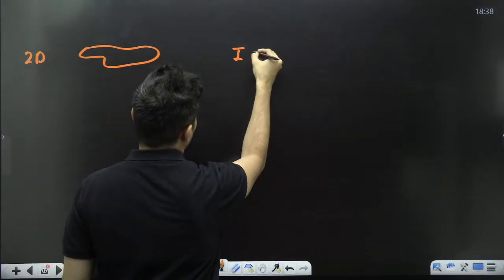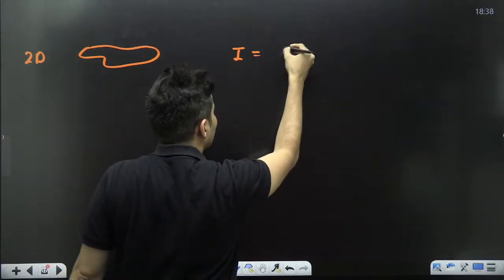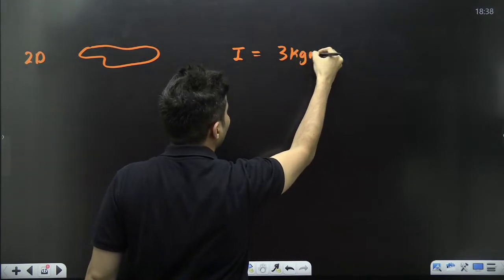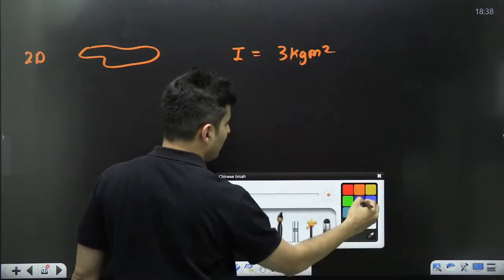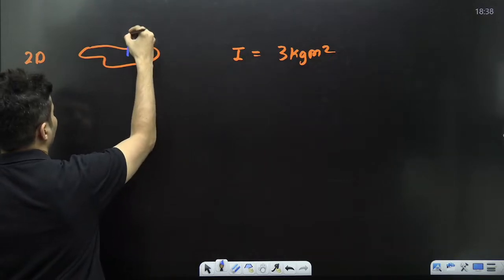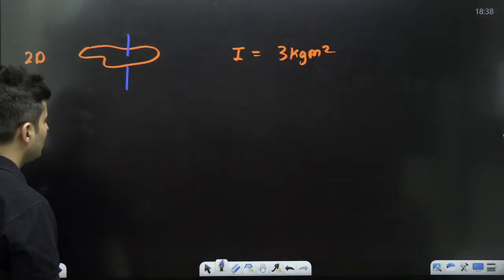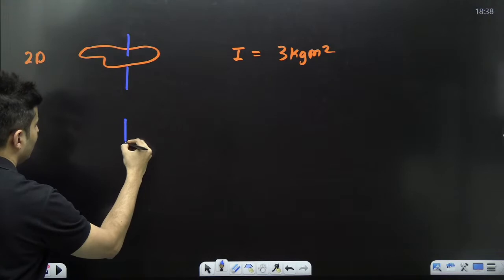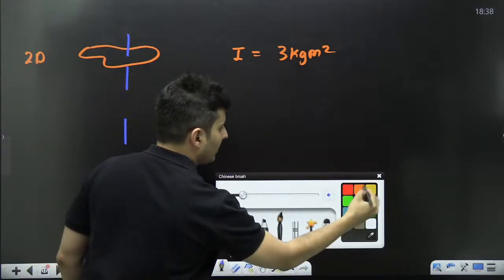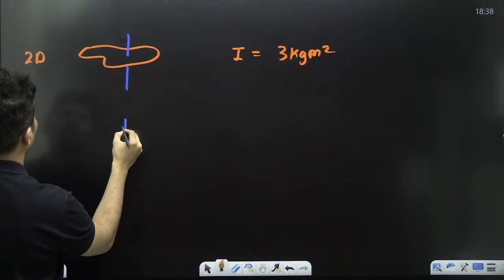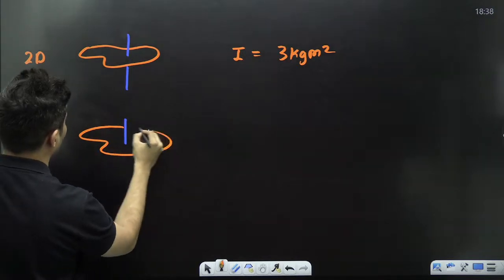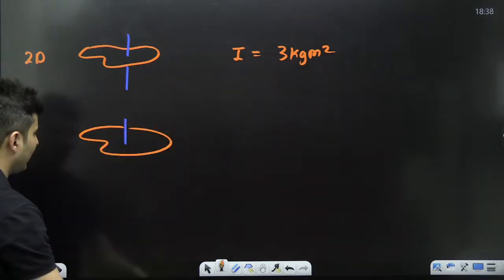Now, somebody tells you, listen, there is some two-dimensional object, and the moment of inertia is, for example, 3 kg meter square. Just randomly I have taken some value about some axis over here. Now you take the same axis, the same figure, whatever is there, something like this. But you stretch it.